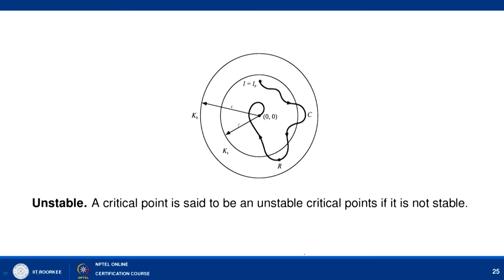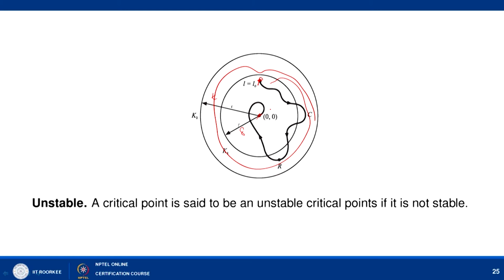So, this is the picture here. Here we simply say that your point is starting at this point, and then it will come to (0, 0) again, where the inner circle is of radius delta and the outer circle is of radius epsilon. If it keeps inside your bigger circle, then we call it stable. It means that it starts from this, will move somewhere and will remain there only, right. Then we say it is stable. If it starts from this point and ultimately, as t tends to infinity, it tends towards (0, 0), then we call this an asymptotically stable critical point.